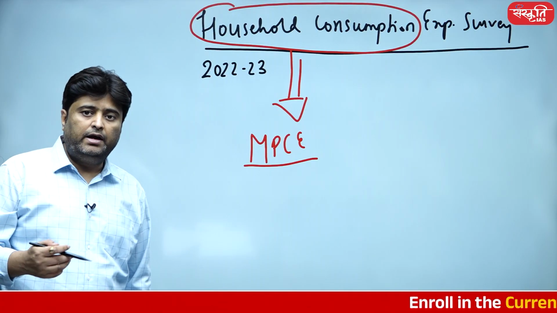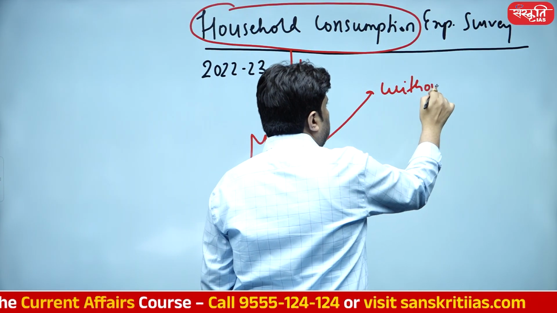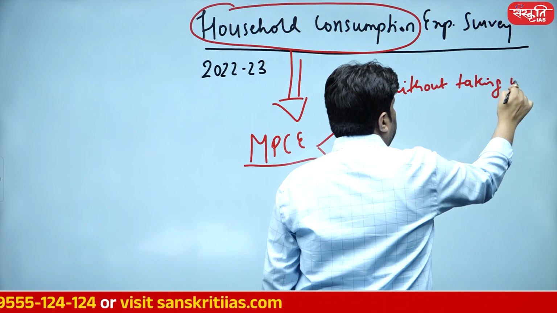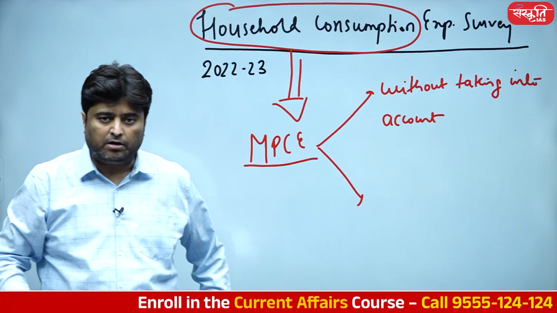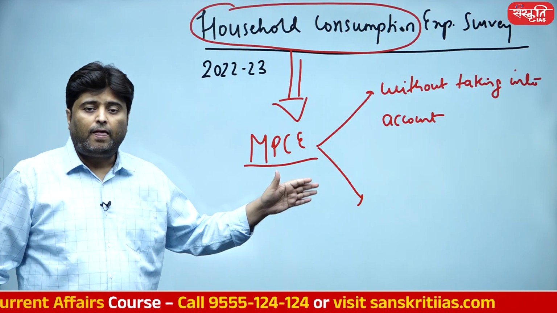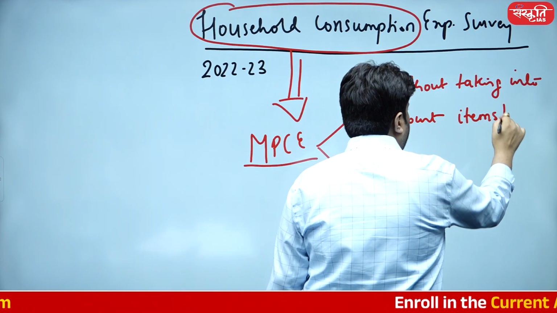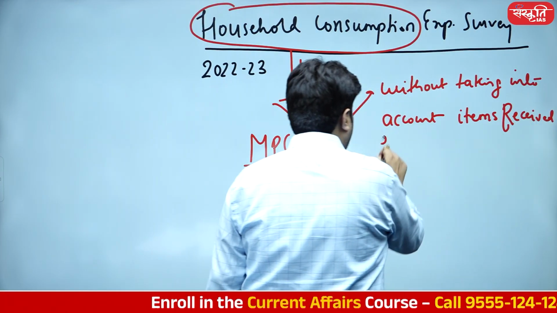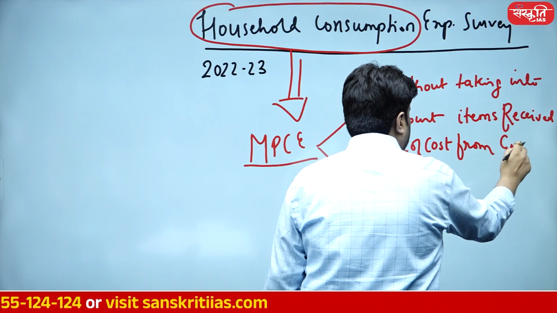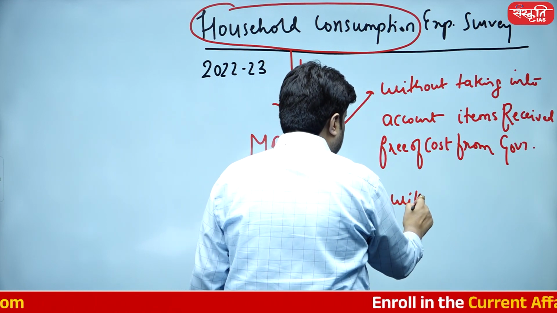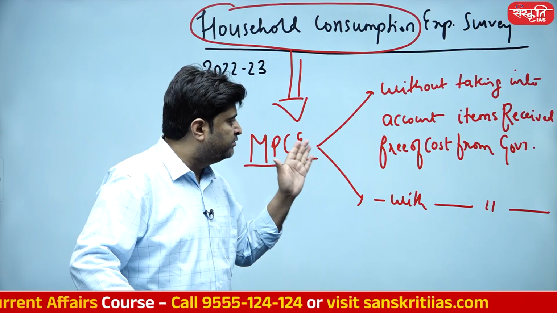And this MPCE is divided into two parts. Number one, without taking into account items received free of cost from government, and with taking into account items received free of cost from government.